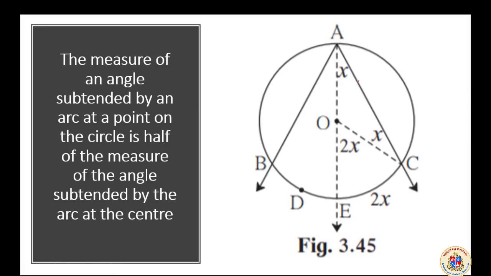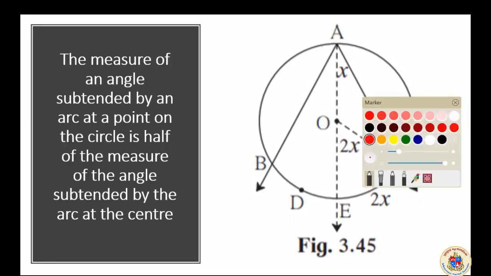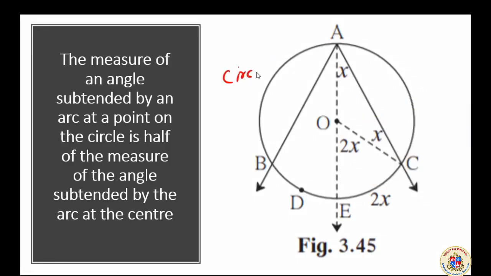Before that, what is this diagram really? Here is a circle, and here is an angle, and it is intercepting at 2 points B and C. What does the theorem tell us? The angle subtended by an arc at a point on the circle is half of the measure of the angle subtended by it at the center.